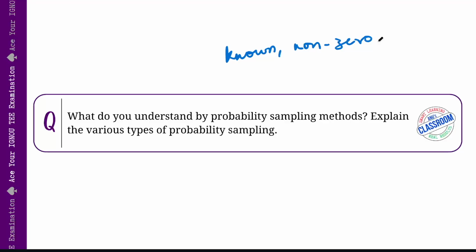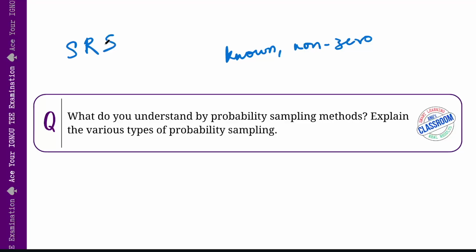Now, the first and simplest method of probability sampling is simple random sampling, SRS for short. Here, every individual has an equal and independent chance of selection. It is easy to understand and unbiased, but it can be hard to implement for very large populations, especially if we don't have a complete list of all the elements.